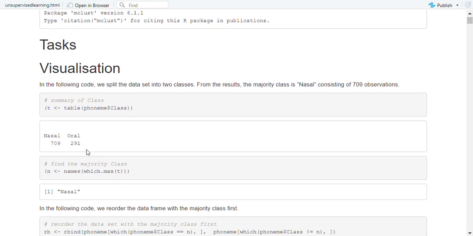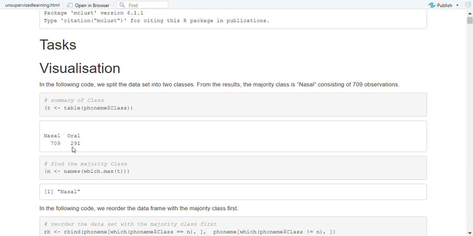Visualization task 1. In the following code, we split the dataset into two classes. From the results, the majority class is nasal, consisting of 709 observations. Summary of class: we table class. We can just type class here, we don't have to type FoundMe$class. By surrounding it with brackets, that prints the result.